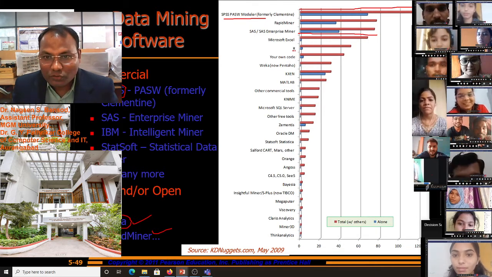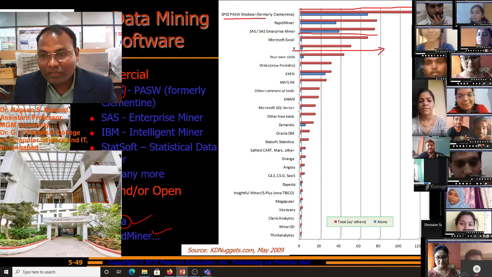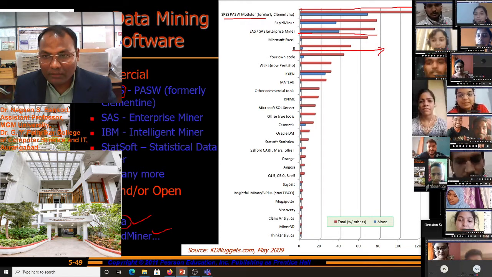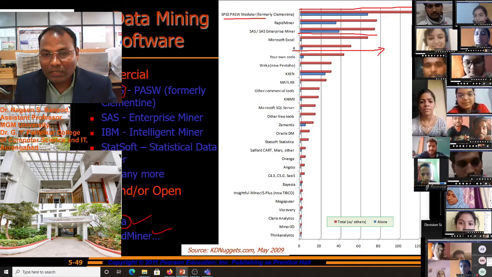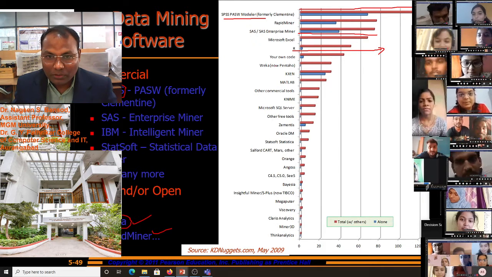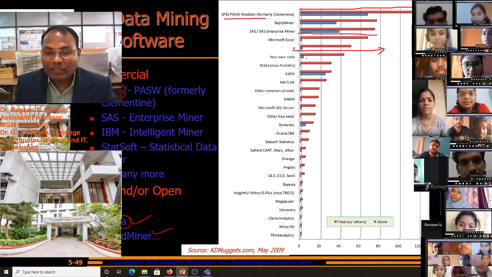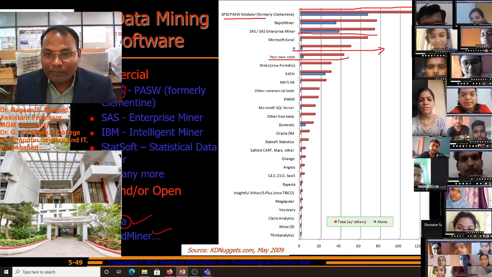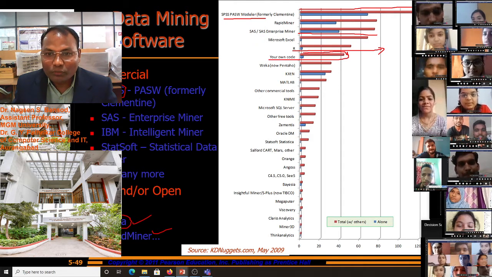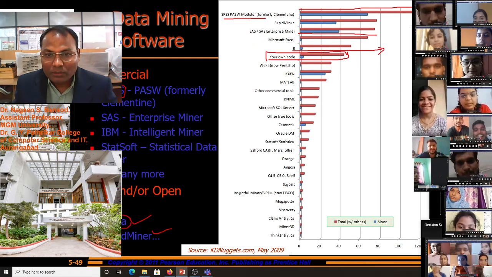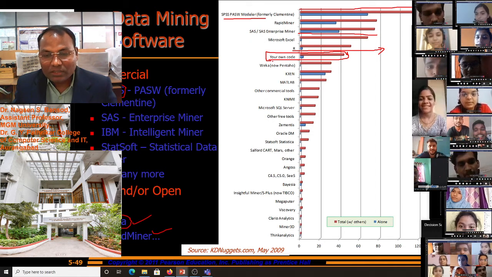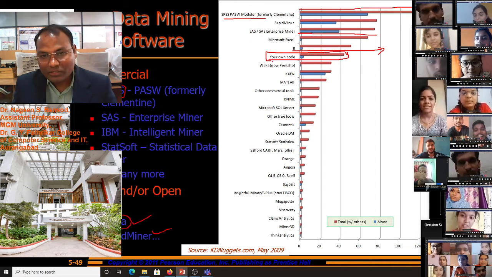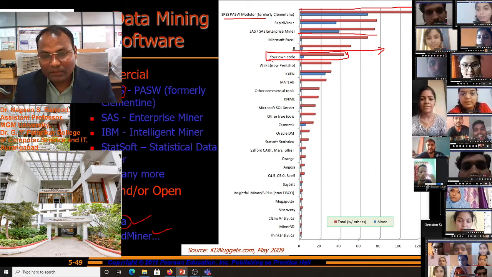R is also open source software, freely available to download, install and use for commercial purposes. You can create your own software, and people are using their own software by doing the coding with Java, C programming, C++, VB.NET and others.